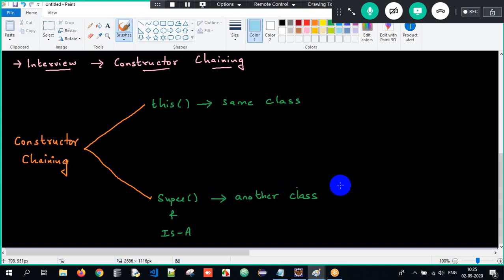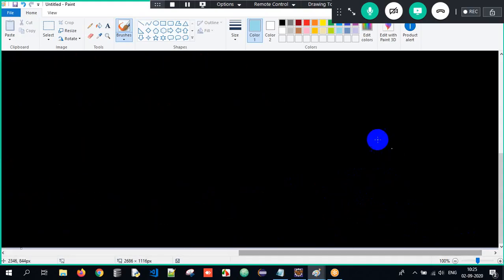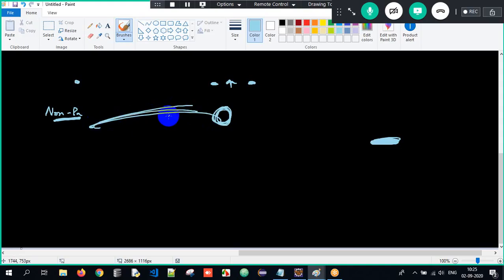But again, the super calling statement will work in two ways. What are those two ways? Implicitly and explicitly. When we create an object of a class, and if that class has a superclass, and if that superclass has a non-parameterized constructor, the superclass constructor will be invoked implicitly.